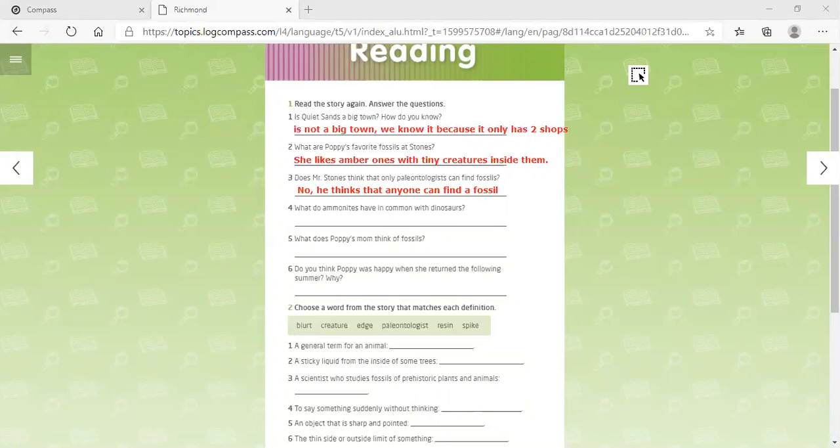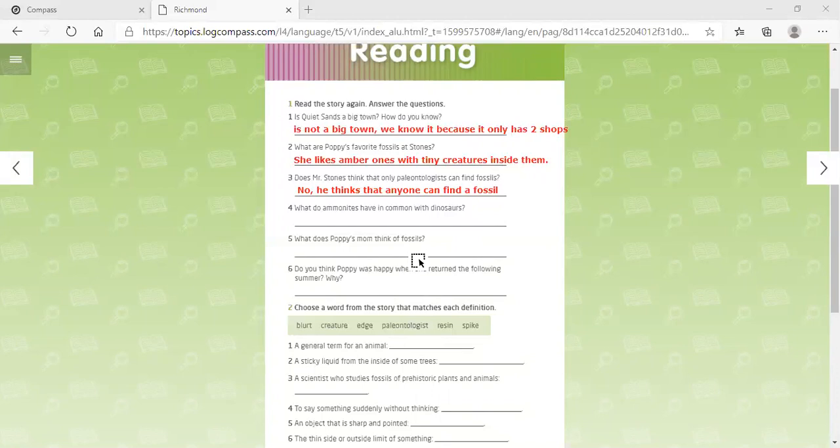Number five, what does Poppy's mom think of fossils? Well, Poppy's mom thinks it has nothing interesting, right? She thinks that it's a lump of tree, a lump of tree that's just going to sit on a shelf and get dusty. That's what she thinks. She was not interested in fossils.